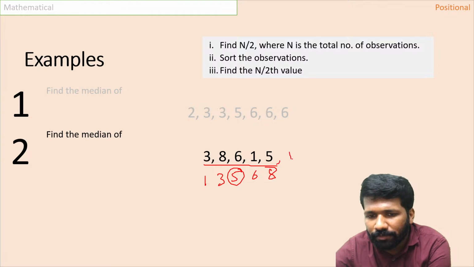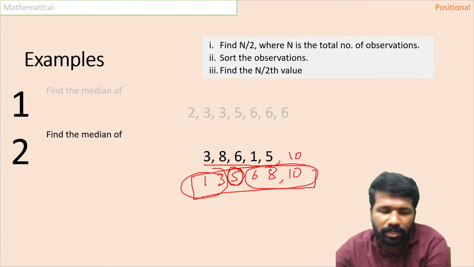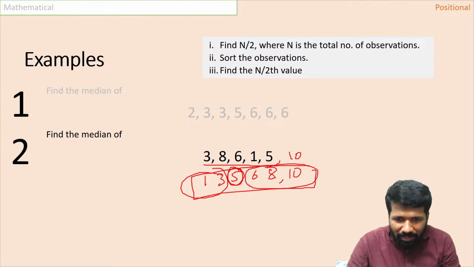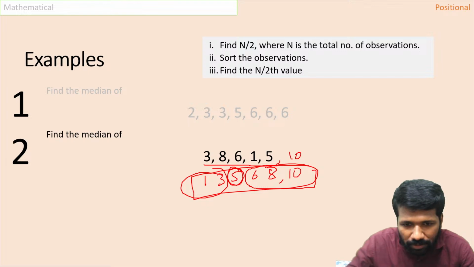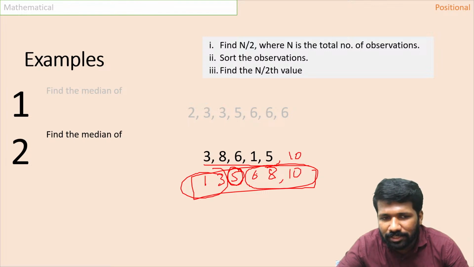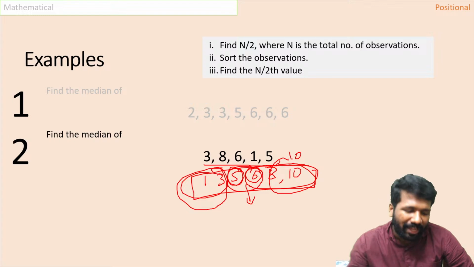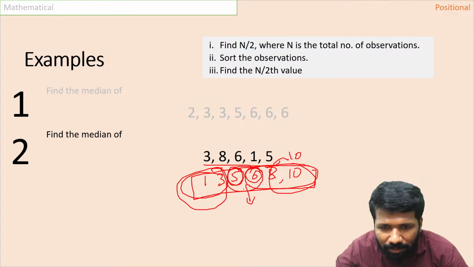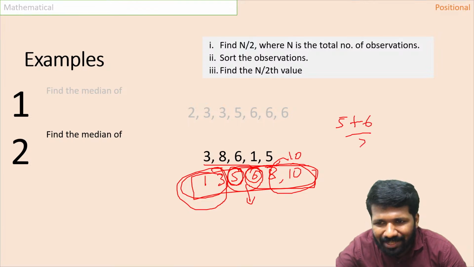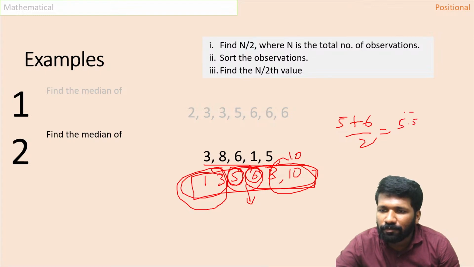But if there were one more observation, say 10, that means 6 observations. If you take 5 as the only middle value, to the left of it there are 2 numbers and to the right of it there are 3 numbers. That means it is not evenly distributed, or it is not equally half. That is why you cannot consider 5 alone as the middle value. 5 and 6 both you have to consider as the middle values, so that to the left of them there are 2 numbers and to the right of them 2 numbers. Then what is the median? 5 and 6 both cannot be the median. 5 plus 6 by 2 will be the median. That is 11 by 2, 5.5 will be the value.